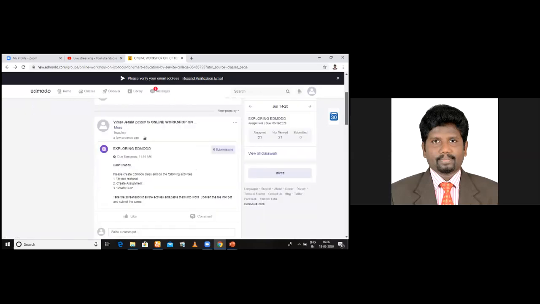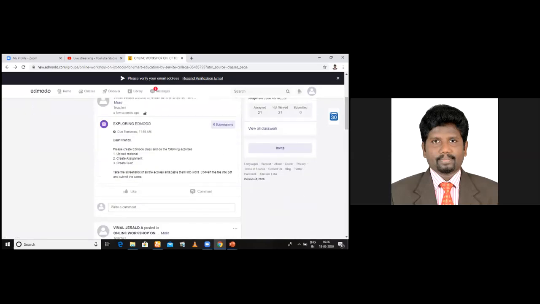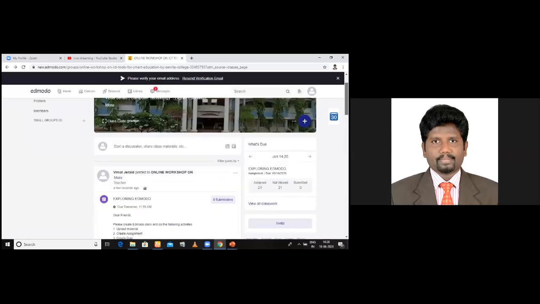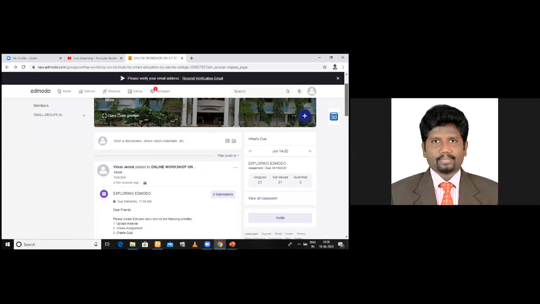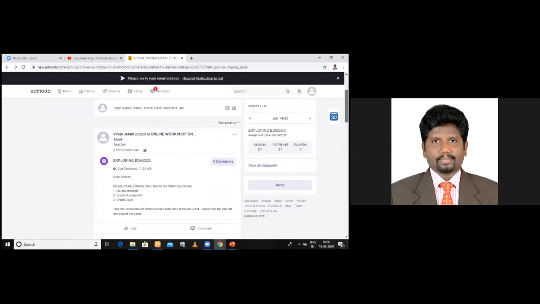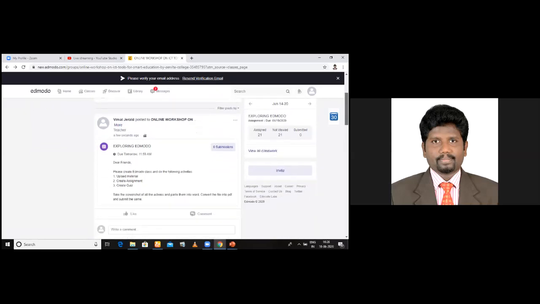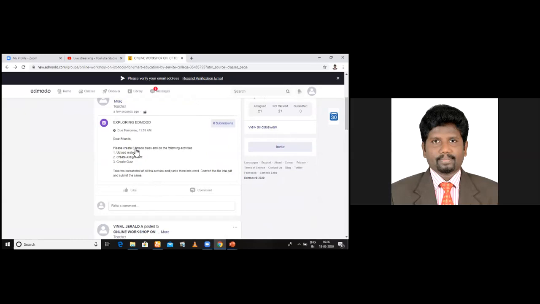And see, what should you do? When you want to submit, you click this assignment part. See, don't do it in sharing. Share discussion, don't submit your assignments here. It will not be taken into account. You will have to educate the students, as I do now. You click this, and there you have an option for add attachment. By clicking that, you will be able to attach your file, a PDF file, as an assignment. Am I clear to you?